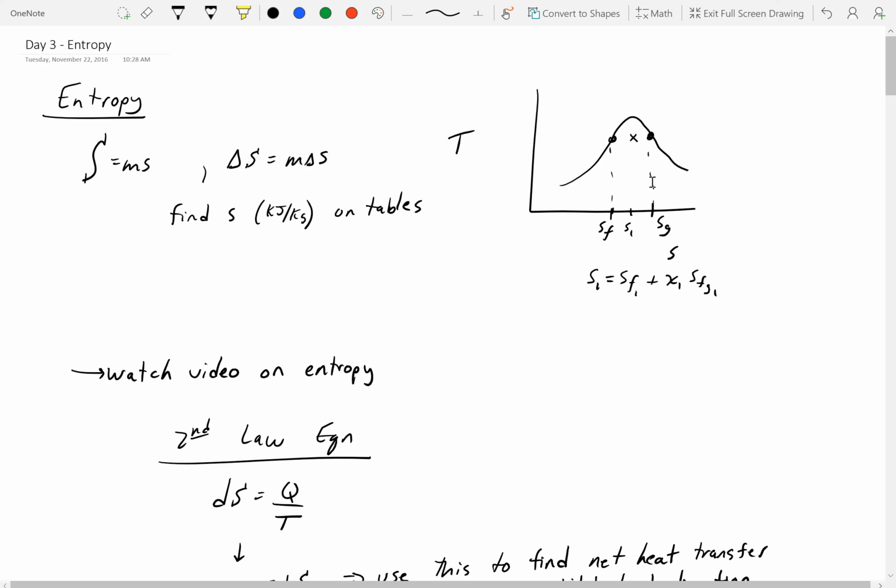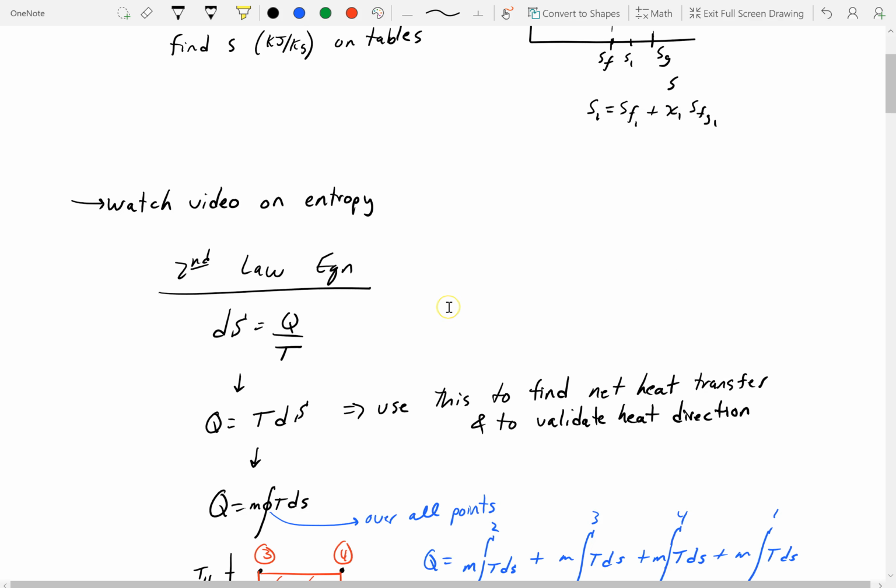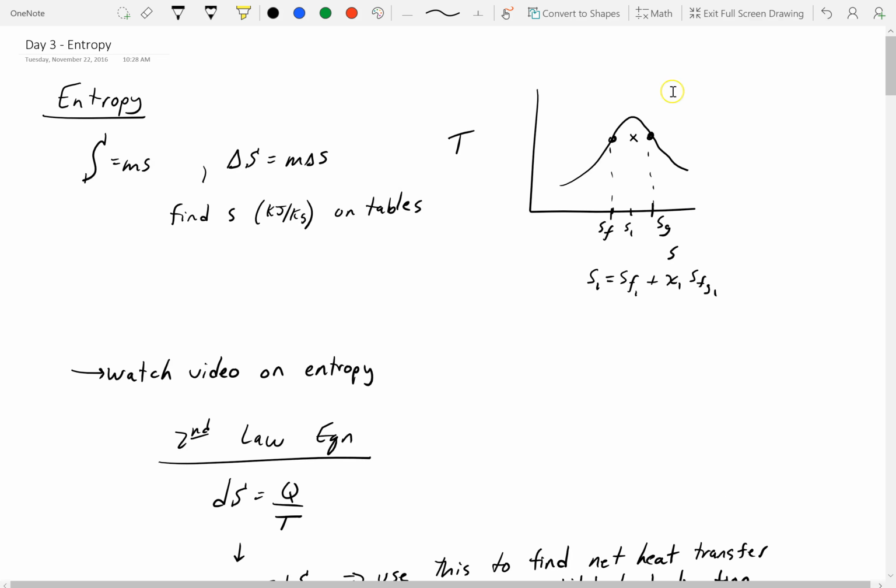There are some equations I'm going to talk about in a second, but basically we find these on the tables. Same thing if you're on the dome: saturated vapor is Sg, and saturated liquid is Sf. If you're in between, you have to use the equality equations. So where do we use entropy and what is it? Well, I'm going to show you here.